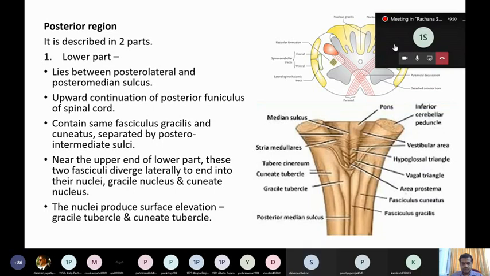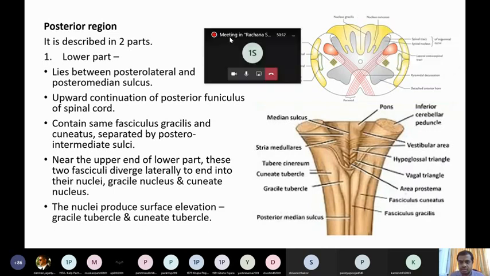Okay. Next we'll see the posterior region. It is described in two parts, the lower part and upper part. The lower part lies between the posterolateral sulcus and the posteromedian sulcus.